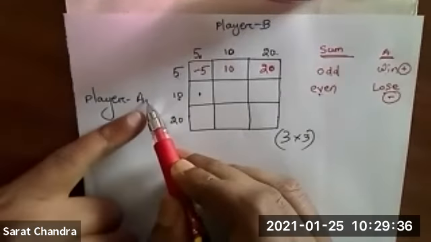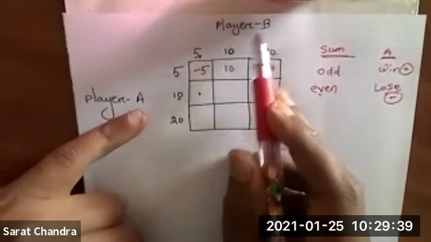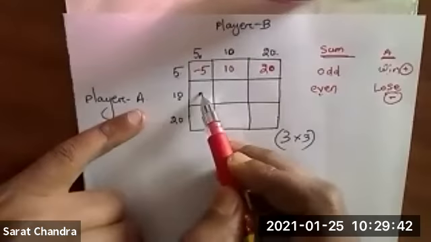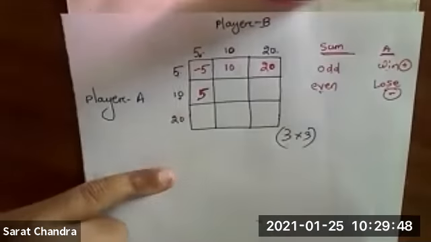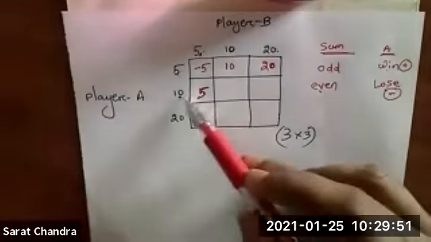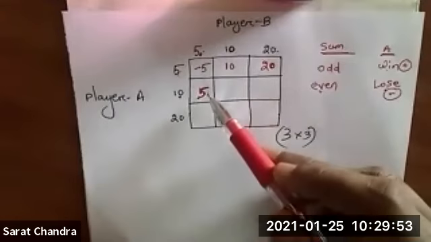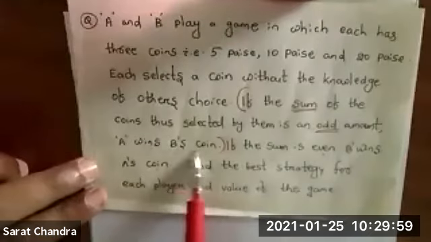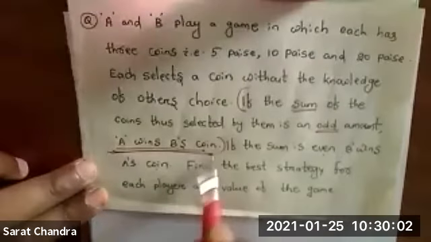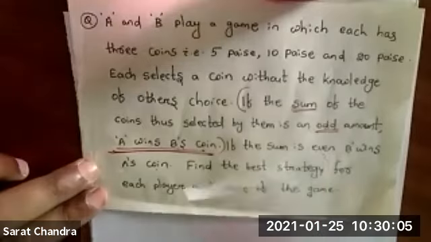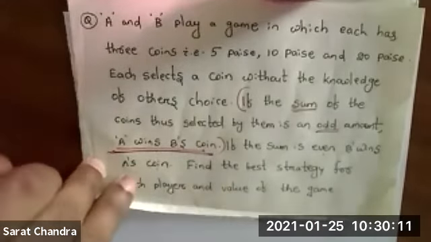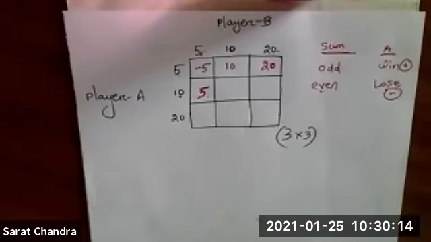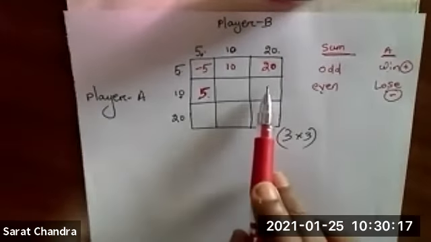A will win B's amount. And what is B's amount for this box? B's amount for this box is 5 rupees. So A will win 5 rupees. You take the summation. Don't write the summation value over here. According to the question, A will win B's coin. You read this statement: if it is an odd amount, A will win B's coin. Again you are wrong. It is not 5, minus 10 and minus 20. Okay, I will tell you why it is not minus 20.